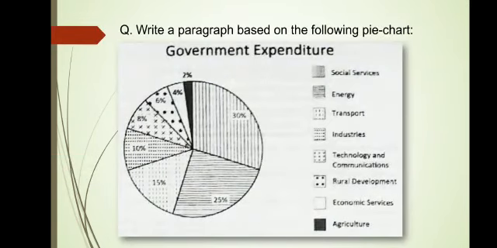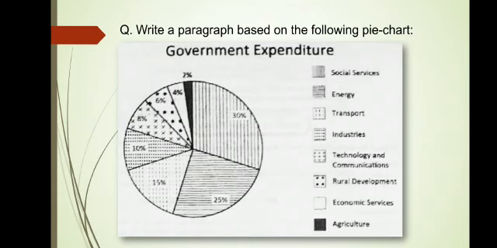So we move towards the first one. Yes, this is your first question. Write a paragraph based on the following pie chart. If you observe the diagram, they have given us the government expenditure in a pie chart, where on the right hand side they have given a key which says which sector belongs to what type of diagram, maybe a horizontal line, vertical lines or dots. Whatever it represents is given on the right hand side.